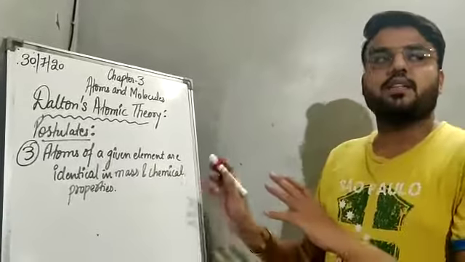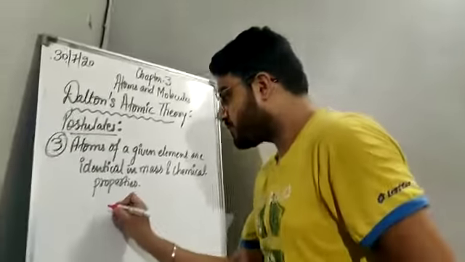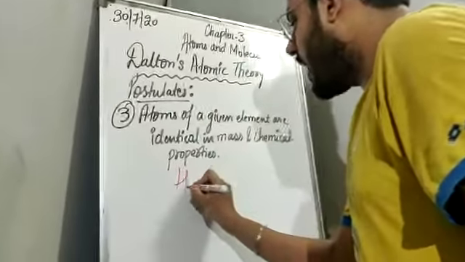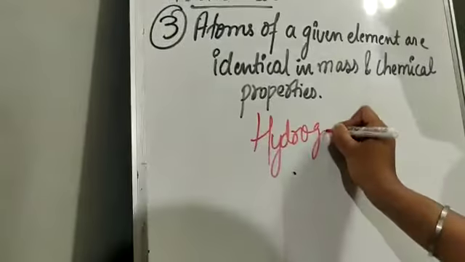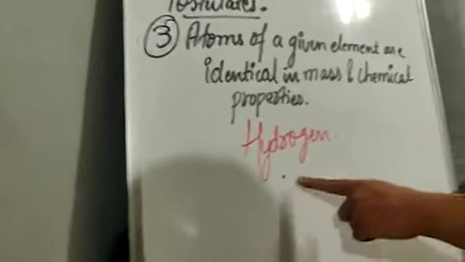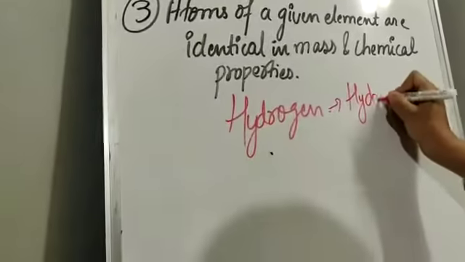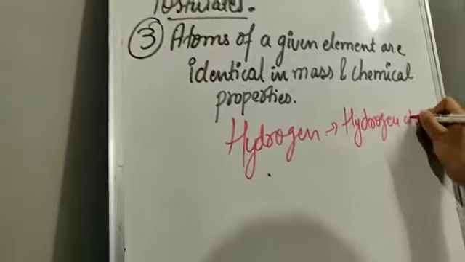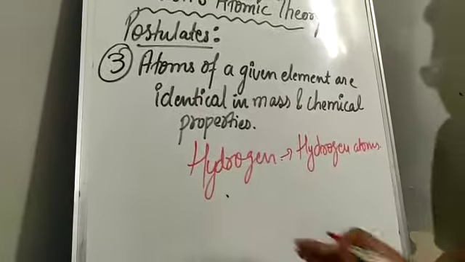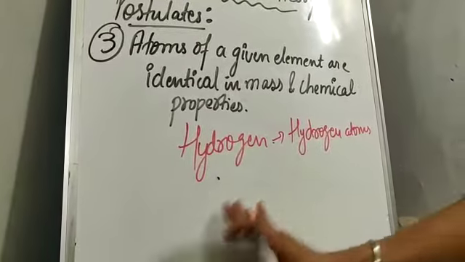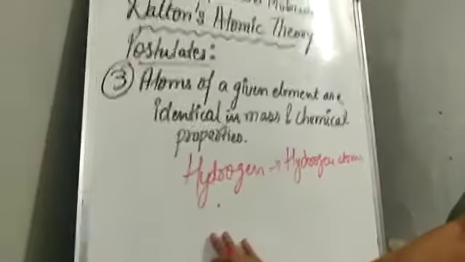Let us understand this with an example. If we talk about the element hydrogen, it is made up of hydrogen atoms. In the hydrogen element, all the atoms will be of hydrogen.